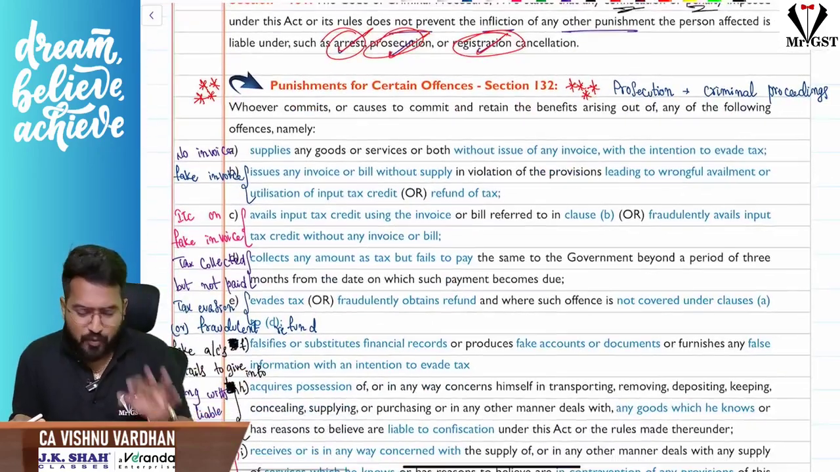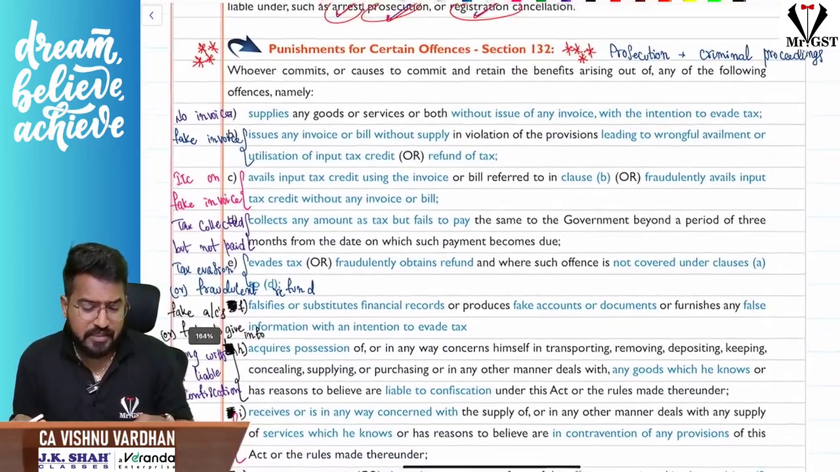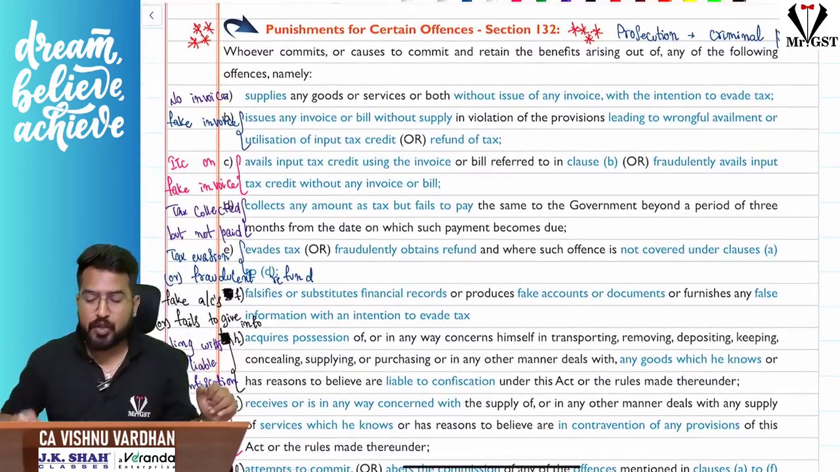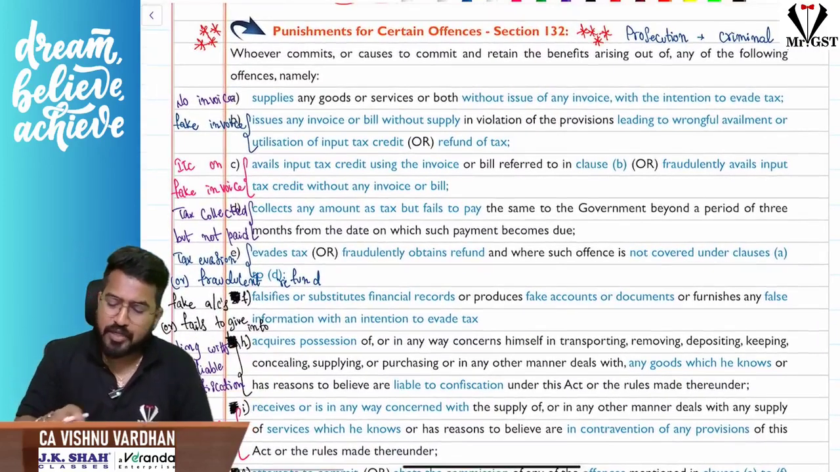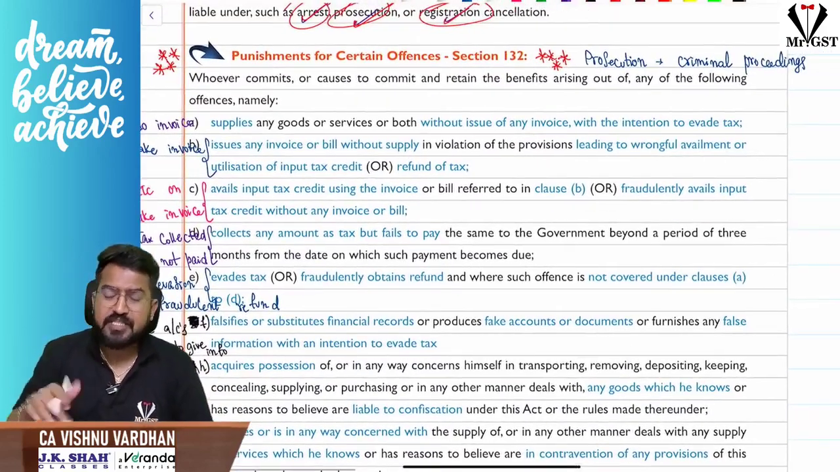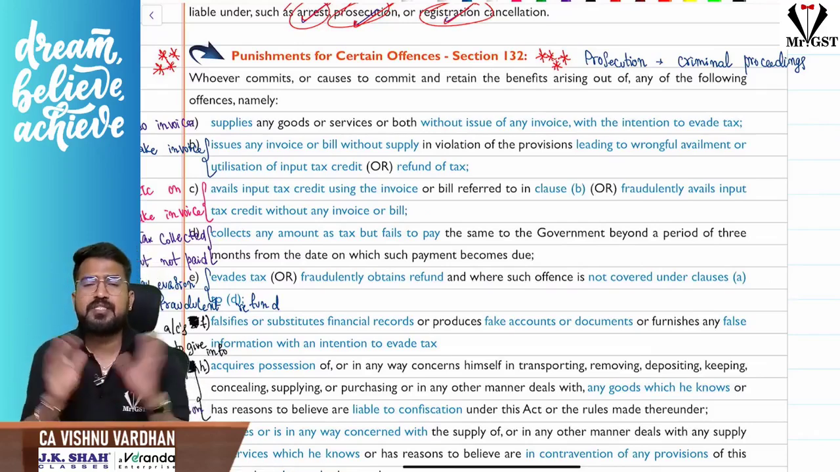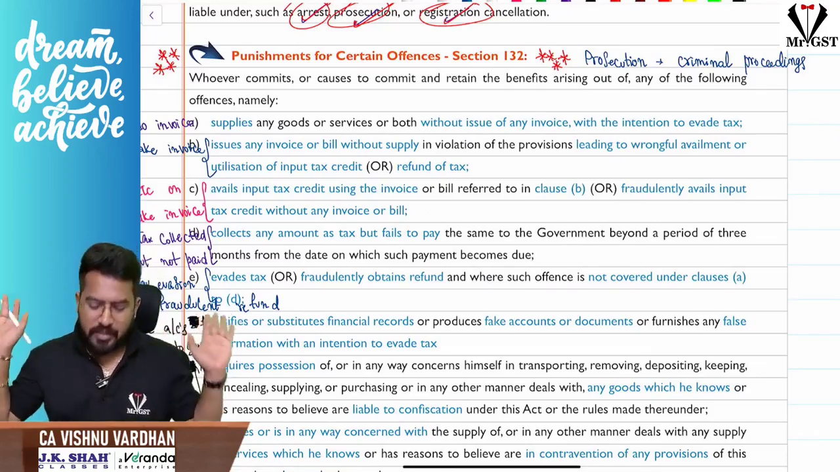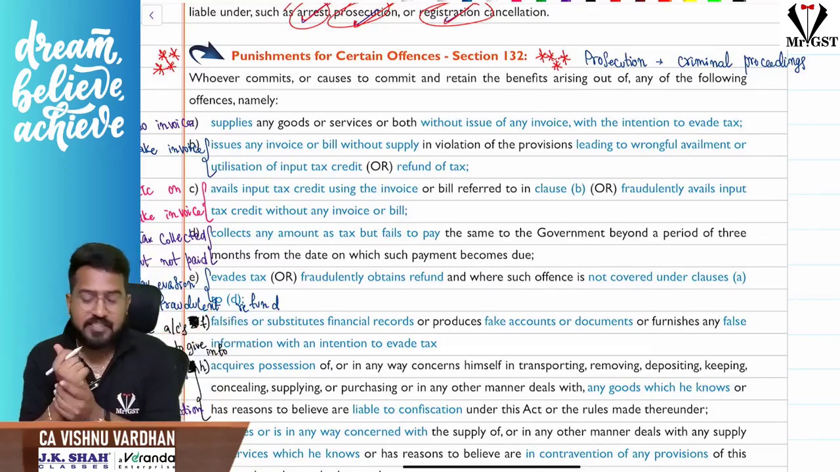Now, another very very very important section in this chapter, section 132. Section 132 is talking about prosecution. Prosecution is nothing but initiating criminal proceedings against you, that means taking you to jail. Okay, the birthplace of Lord Sri Krishna is what section 132.